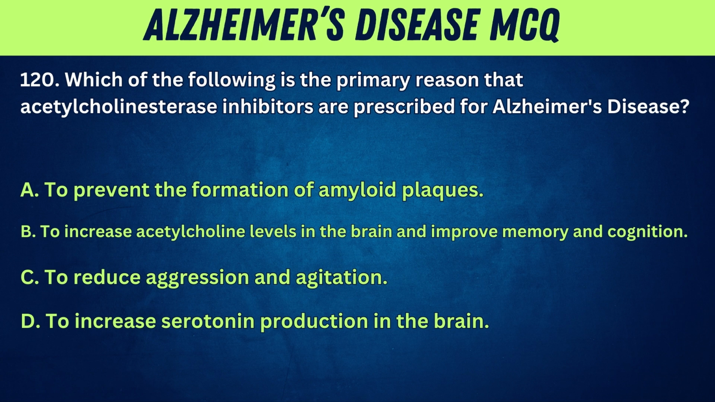120. Which of the following is the primary reason that acetylcholinesterase inhibitors are prescribed for Alzheimer's disease? A. To prevent the formation of amyloid plaques. B. To increase acetylcholine levels in the brain and improve memory and cognition. C. To reduce aggression and agitation. D. To increase serotonin production in the brain.